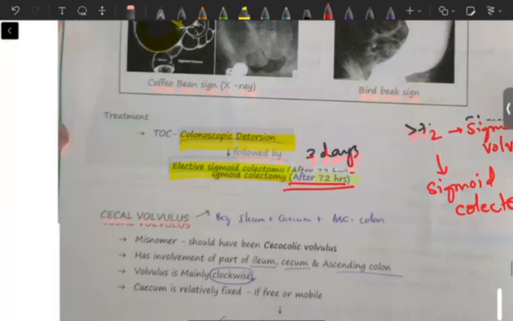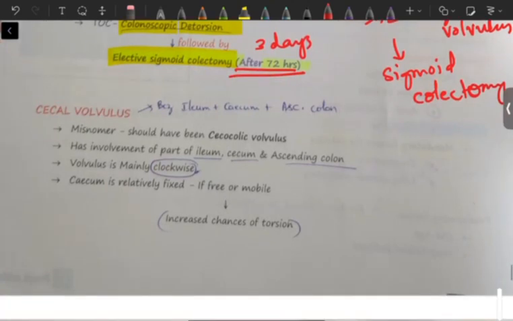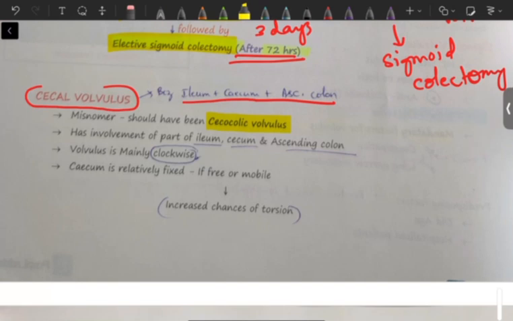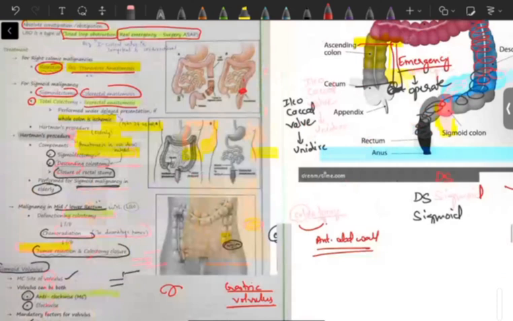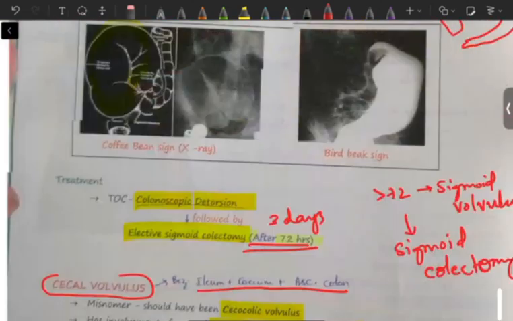Okay, this was about sigmoid volvulus. Similarly, cecal volvulus can happen because ileum plus cecum plus ascending colon will be there here. Cecal volvulus is usually a misnomer because it should have been called cecocolic volvulus, and both cecum and colon will undergo volvulus. It has involvement of a part of ileum, part of cecum, and ascending colon because this is a junction, we have seen here. This region will undergo volvulus. Hence ileum, cecum, and ascending colon are involved, and it should have been called cecocolic volvulus.